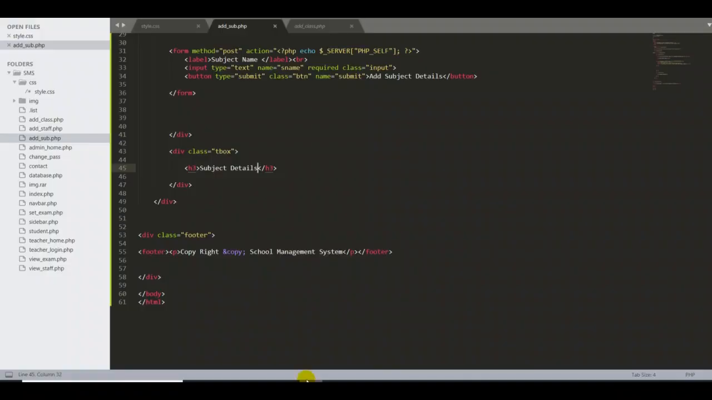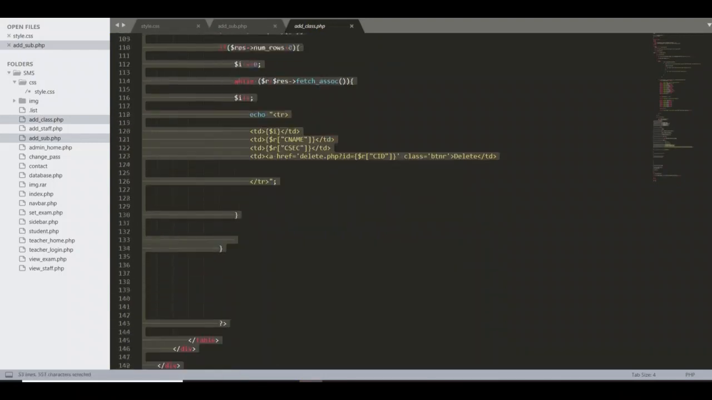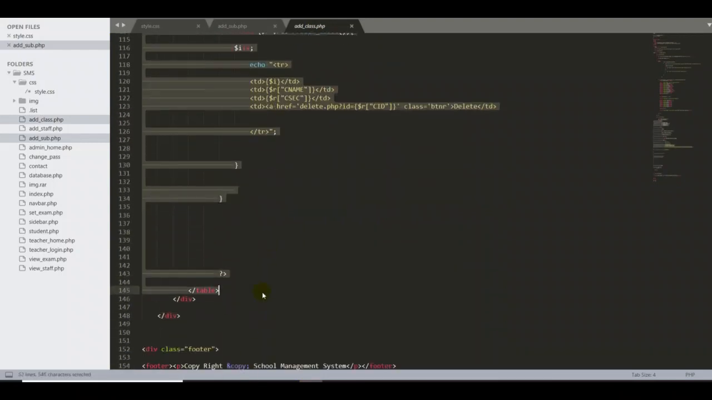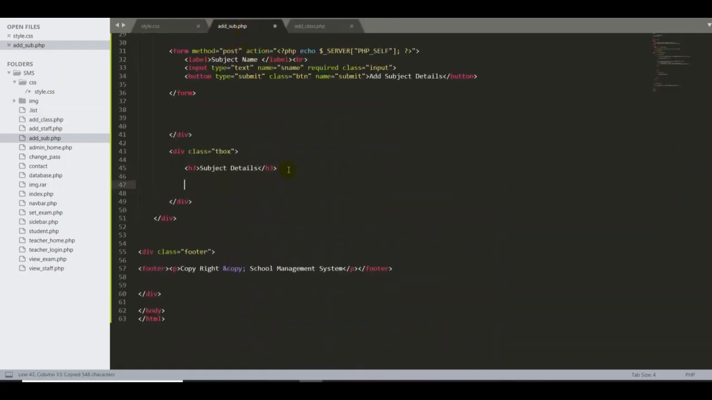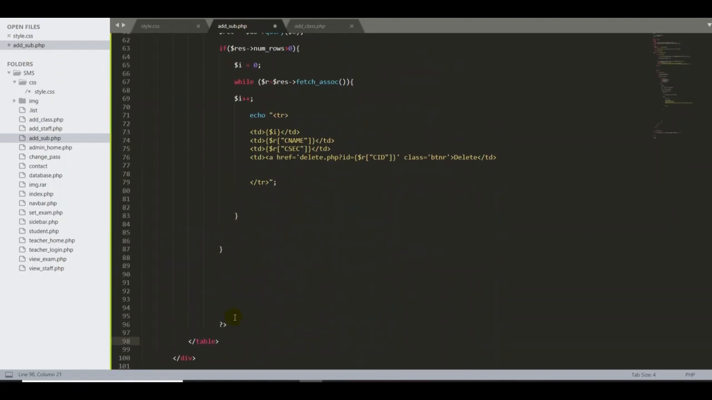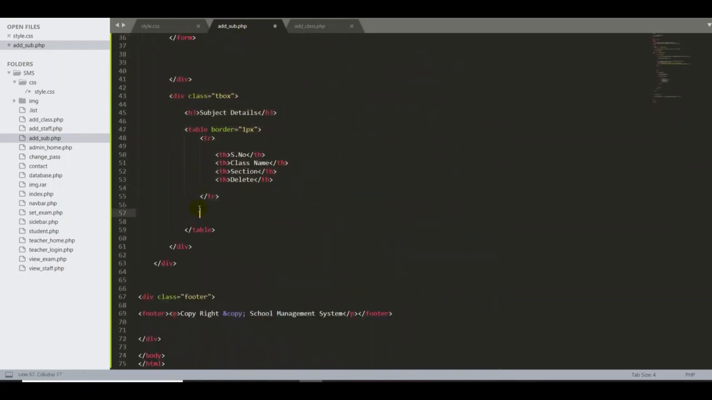the same table that we did in add class.php, I'll copy that here. Same thing, I'll copy. Then I'll put it here, guys, below that. But I don't need all the PHP script. I have to start from scratch. So then I delete from here.